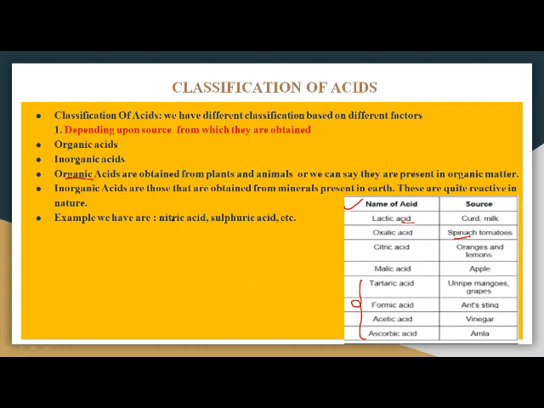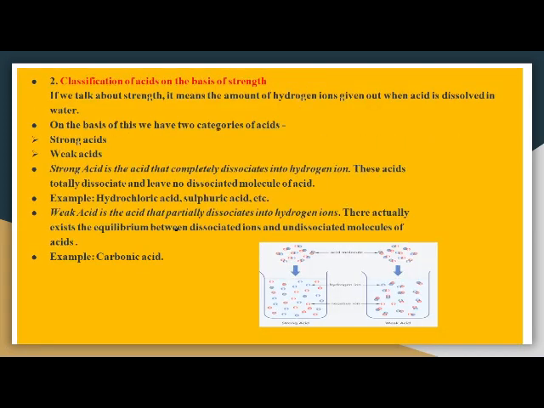Whereas nitric acid and sulfuric acid are chemically prepared using minerals. We use sulfur for sulfuric acid, and we use nitrites for making nitric acid. So these are your inorganic acids.